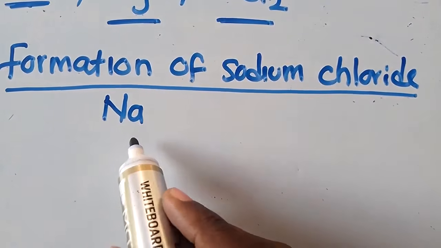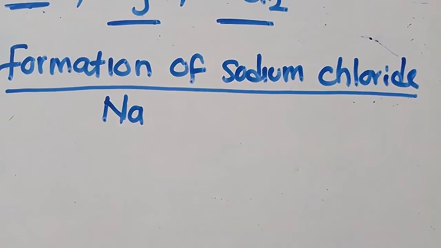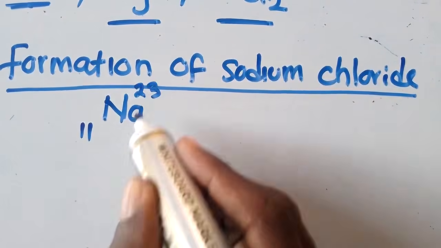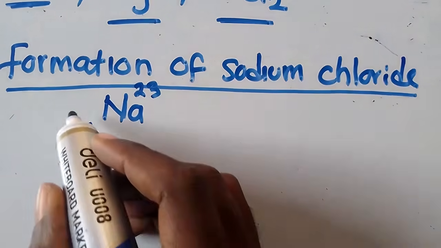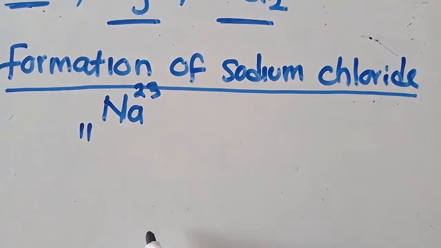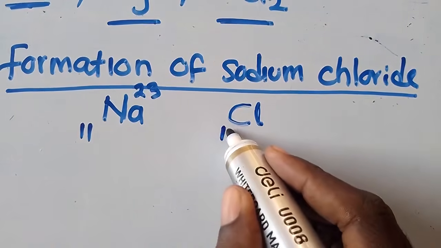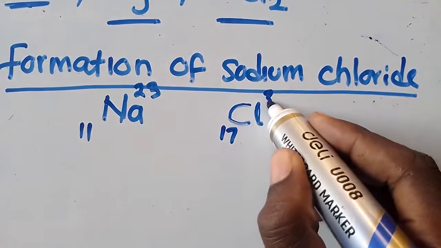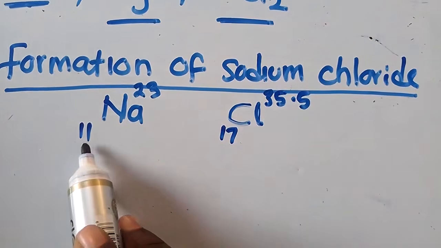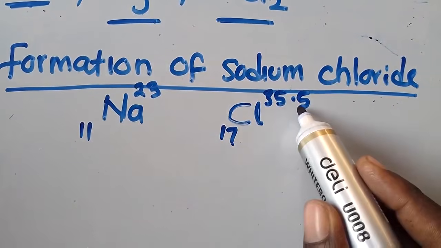I'm going to write the atom of sodium. When I check on the periodic table, sodium has 11 there and 23 there, but what is more important is this one, so I'll concentrate on that. Then I've got chlorine here, having 17 there and 35.5 like that. This is called the proton number, and this is called the mass number.